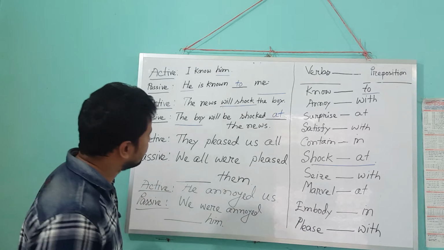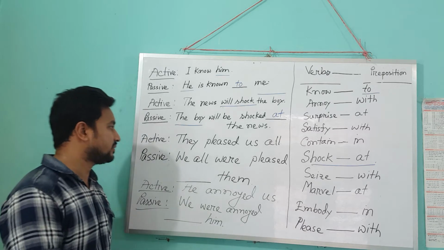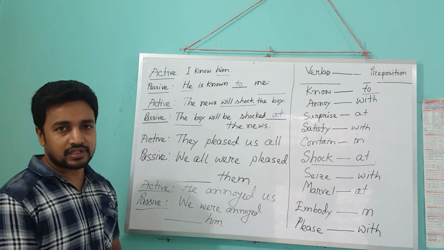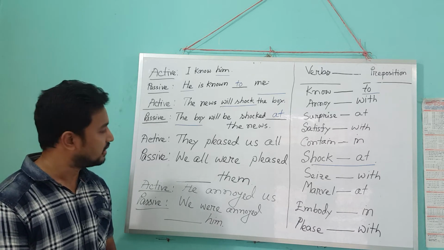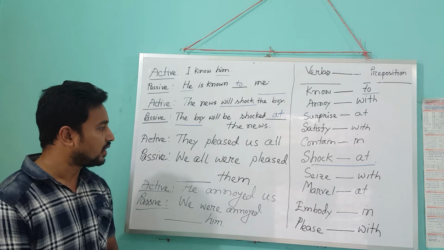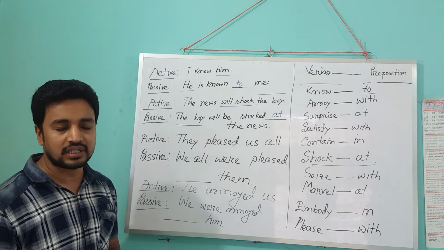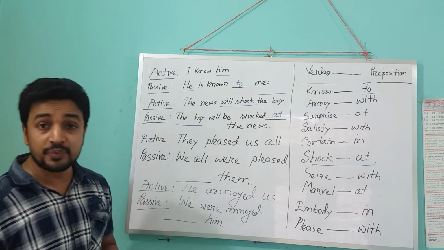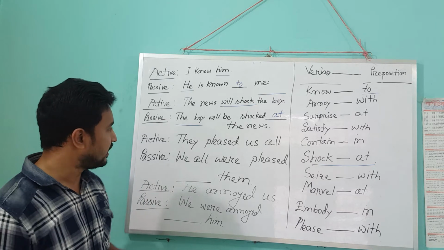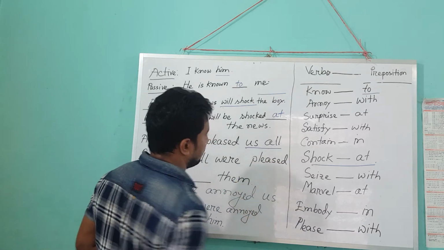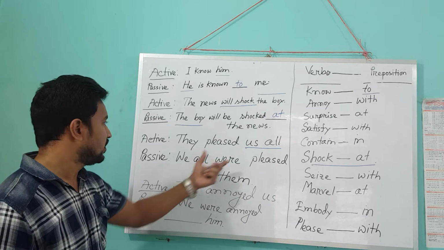In the very next sentence, I wrote "The pleased us all." Pleased is a verb which actually takes with if we have a personal subject, and if we have a non-living object, it takes at. Here we see "us all," so it is something living, not non-living.